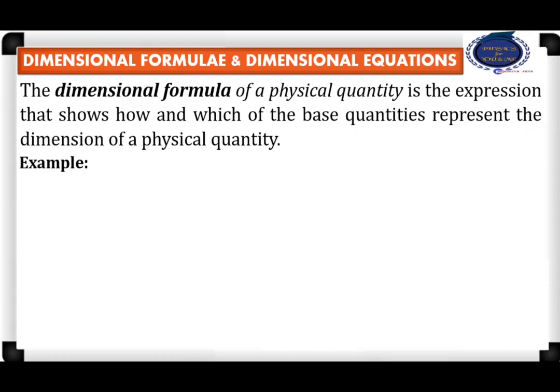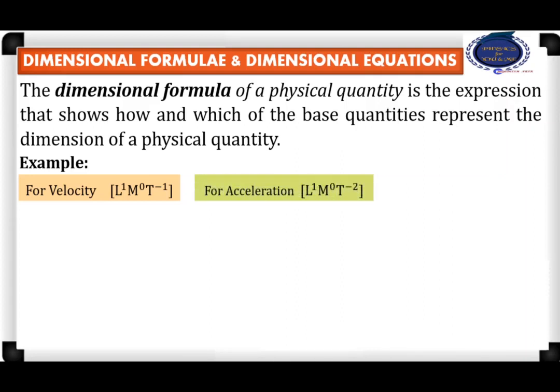Let us consider this example of velocity, which has dimension of 1 in length, 0 in mass and minus 1 in time, which we have already discussed. But the dimensional formula will involve all the dimensions written inside the square bracket. Similarly, the dimensional formula for acceleration is 1 in length, 0 in mass, minus 2 in time enclosed within square bracket. Similarly for the force.